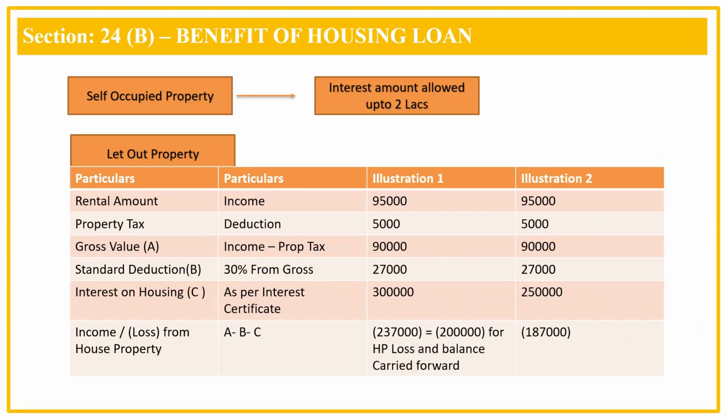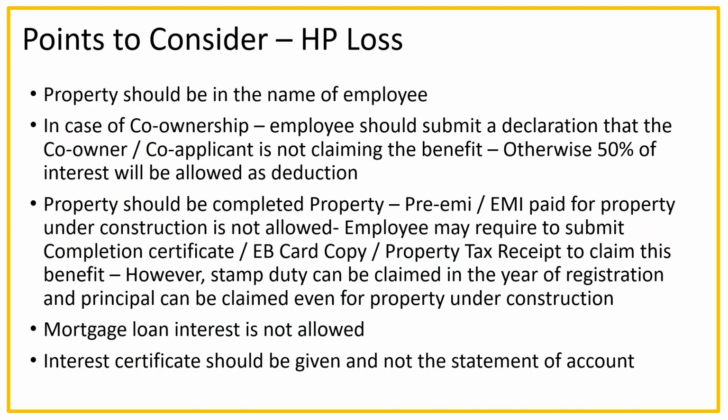Okay, let's see what are the points to be considered for claiming this interest or loss on house property. Property should be in the name of employee. In most cases, actually, employee will take the loan along with co-applicant or co-owner.